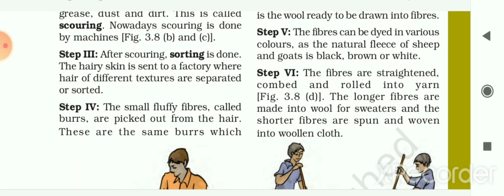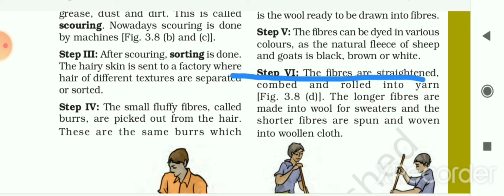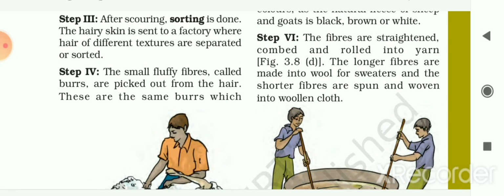Next, step 5, the fibers can be dyed in various colors. As the natural fleece of sheep and goats is black, brown and white, for different colors people dye this fleece of the sheep. After dyeing, the next step is that the fibers are straightened, combed and rolled into yarn.